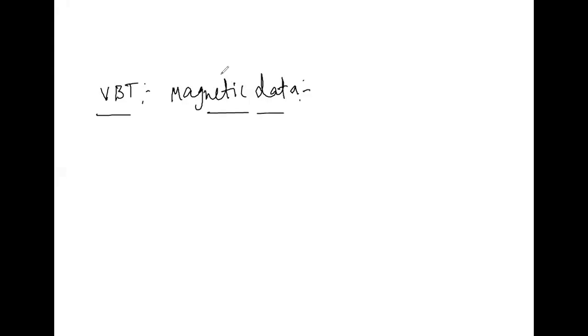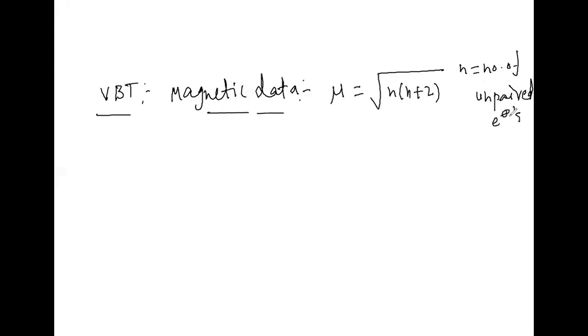For that, I am going to take one formula: mu is equal to root of n into (n plus 2), where n is the number of unpaired electrons. We have already seen this yesterday, but this sentence is there in the CBSE book.